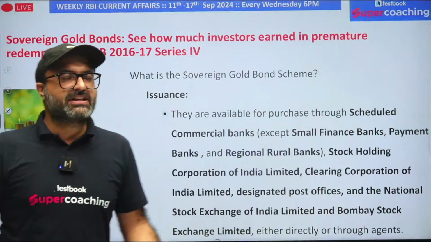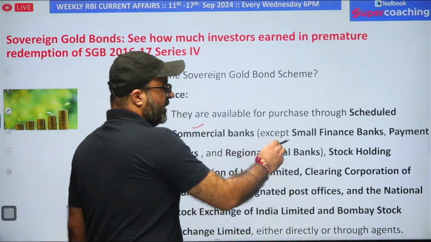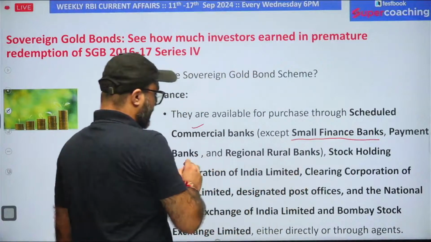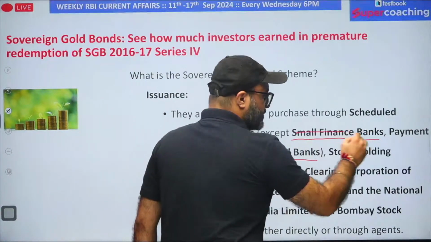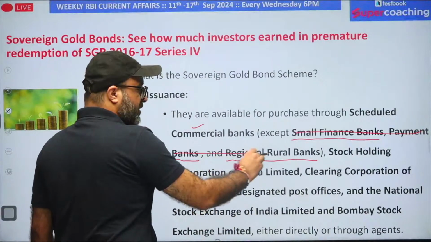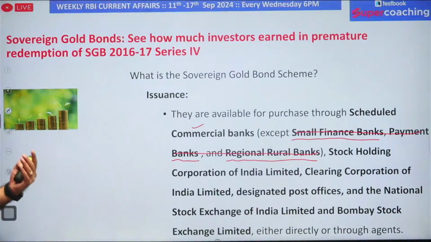So you can purchase these bonds from your commercial banks, but you cannot purchase them from small finance banks. You cannot purchase them from payment banks. You cannot purchase them from regional rural banks. So except regional rural banks, small finance banks and payment banks, all the other commercial banks are allowed to sell